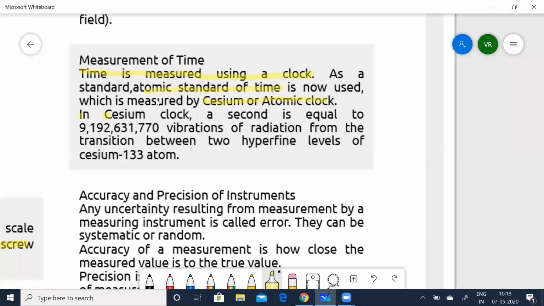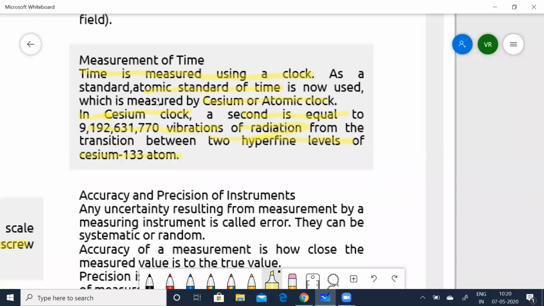The reason is in the cesium clock, a second is equal to 9,192,631,770 vibrations, what a lot of vibrations it is, of radiation from the transition between two hyperfine levels of the cesium-133 atom.